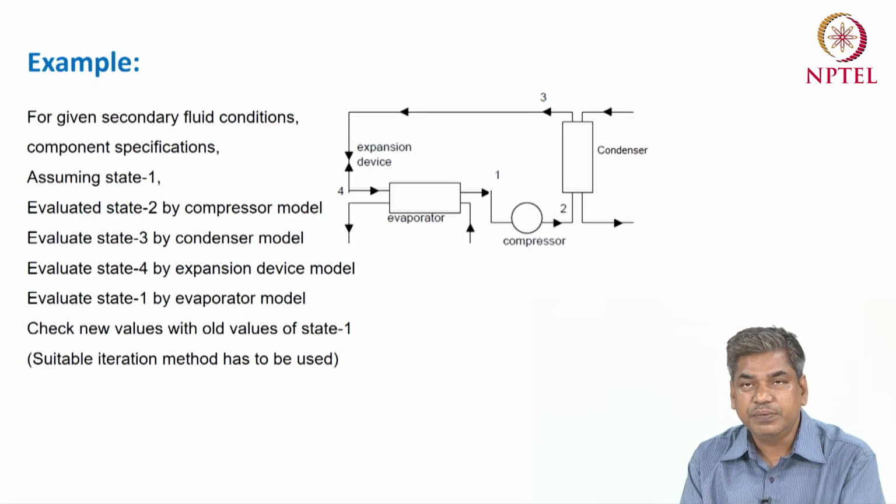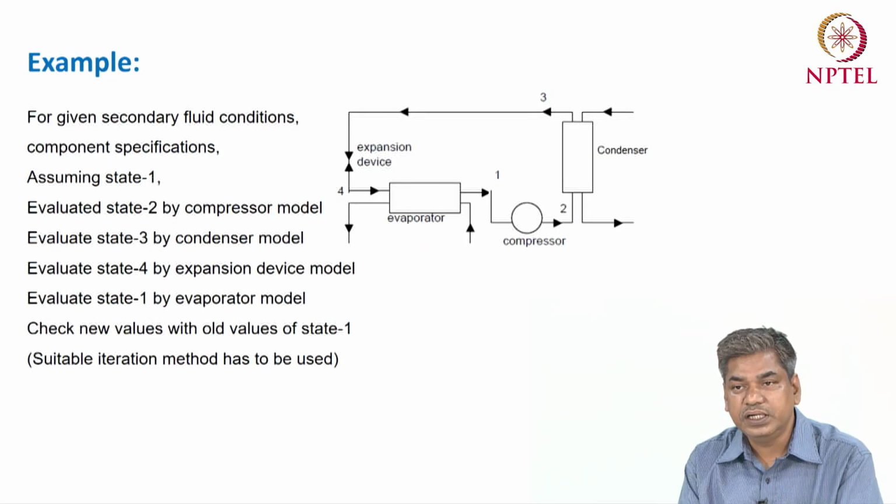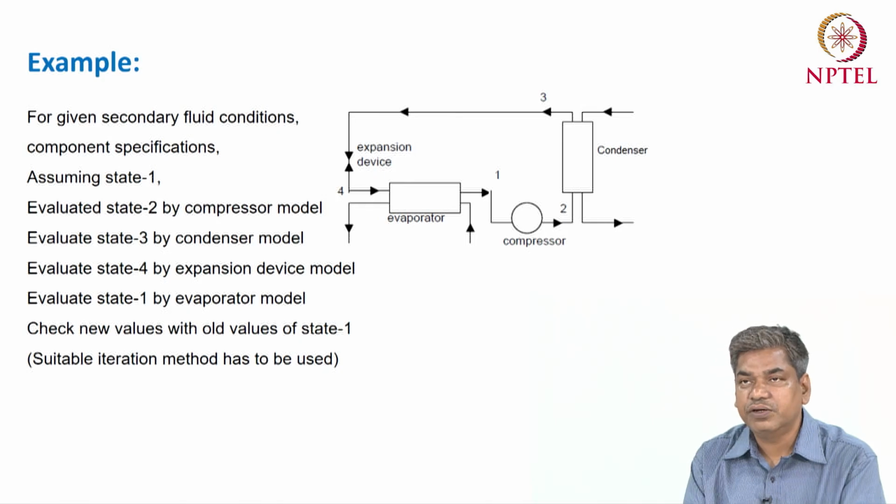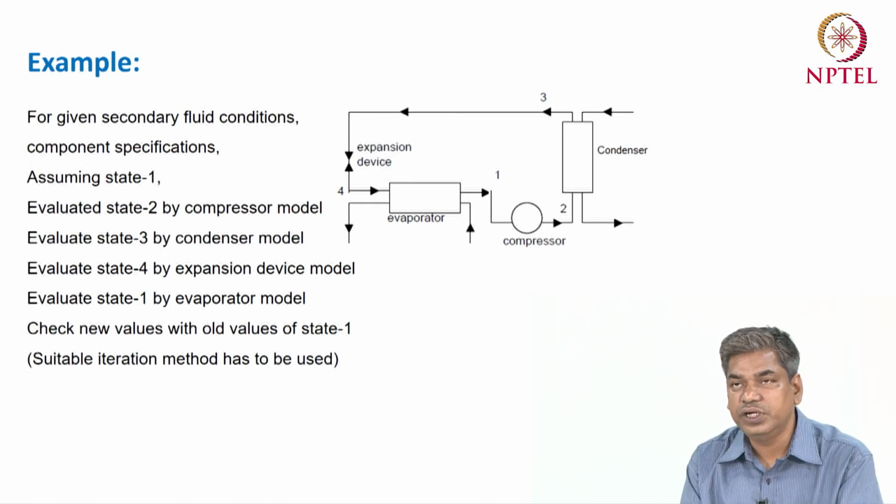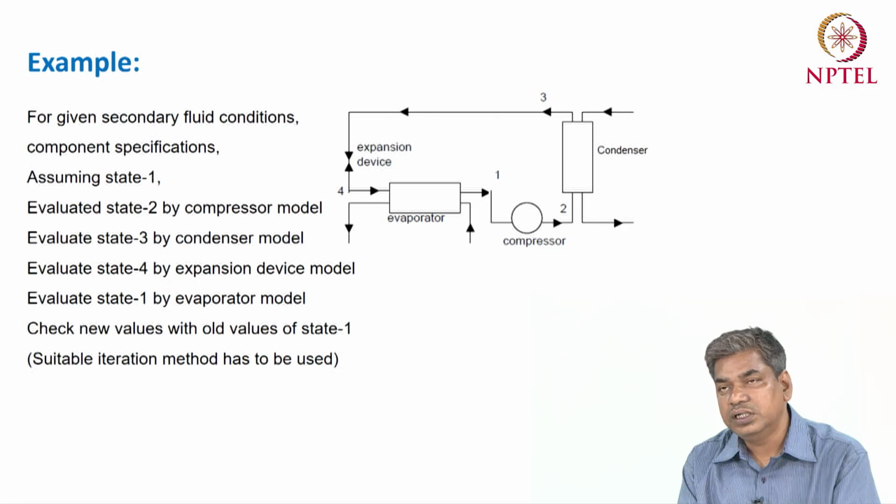Okay, so I have given some examples here. Let's say you consider a vapor compression refrigeration system. Let's say, for example, I am taking an evaporator that is used for the cooling purpose. Some fluid is cooled in the evaporator, and in a condenser also some fluid or liquid is used for the cooling process.